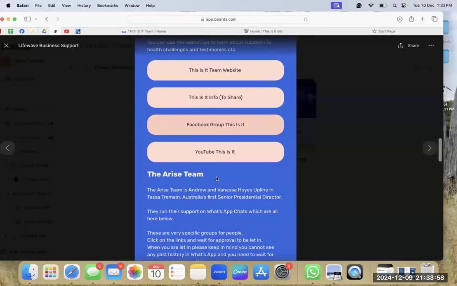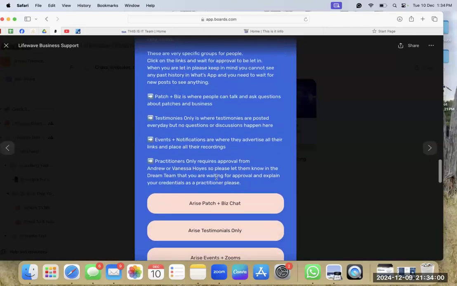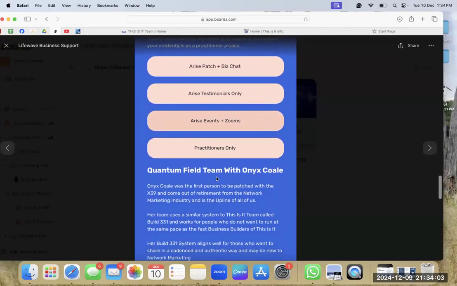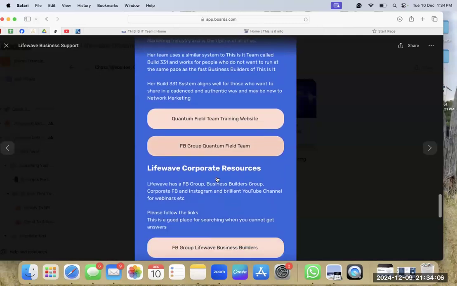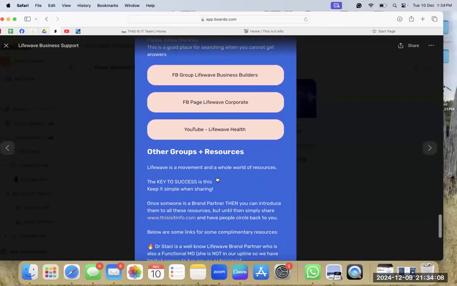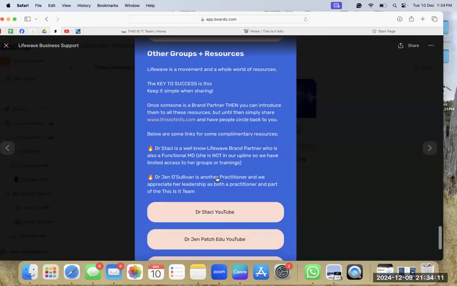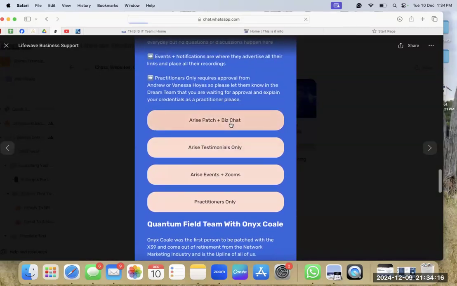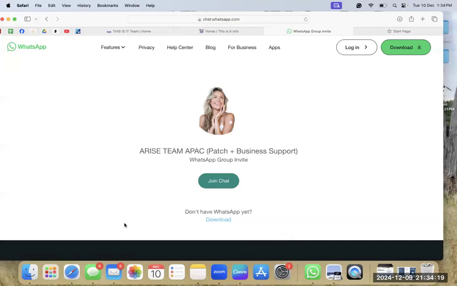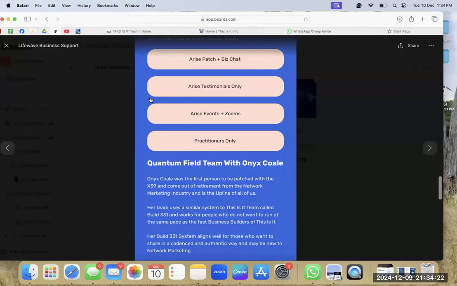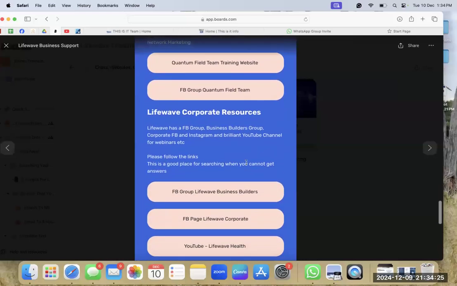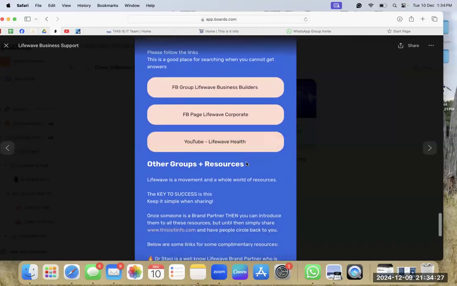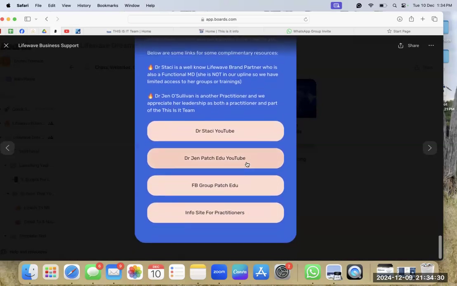And when you partner with new people, you ask them, where are you going to be? Are you on Facebook or are you on WhatsApp? And you plug them into something bigger than you, because even Arise Global, their WhatsApp conversations are answering questions every day when I don't have time. And that's what Emma means by a large supportive family. This Is It team alone has 26,000 members on their Facebook group. So even just the search bar on that Facebook group allows you to search for things and get quick answers. So this is a really, really great and important resource for your business early on.